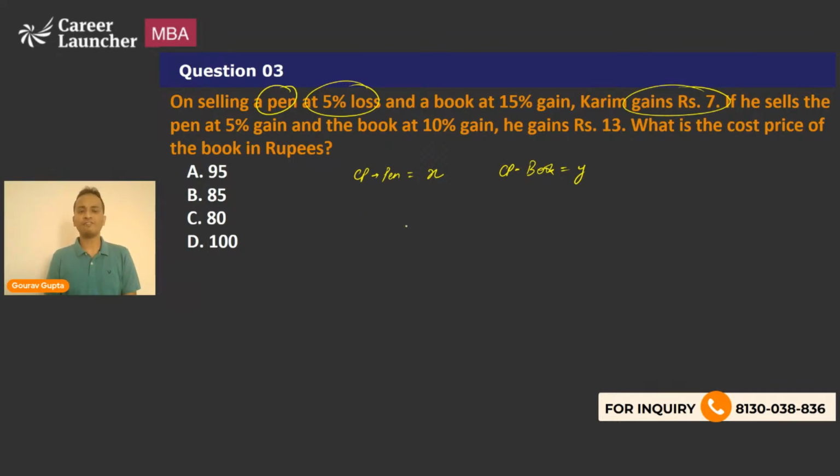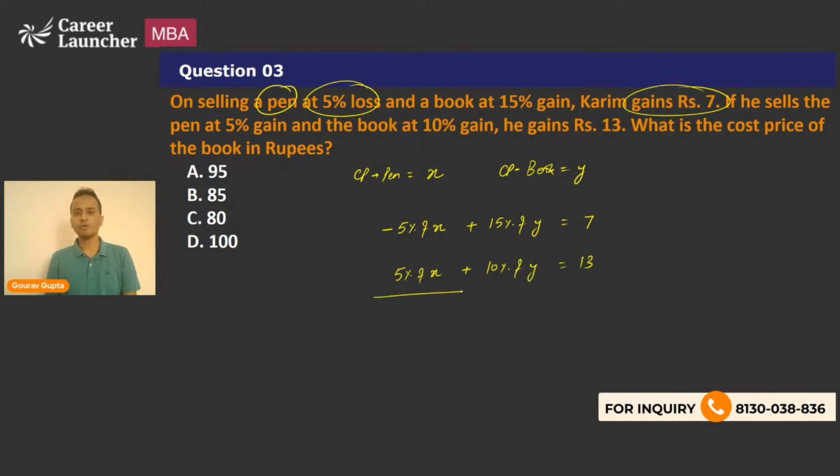Now on pen, we have a 5% loss. So it will be a gain of negative 5 percentage of x. Now on book, there is a gain, so plus 15 percentage of y, and that should be equal to 7. This is the first equation, right? Now the second equation, if he sells the pen at 5% gain, so plus 5 percentage of x plus 10 percentage of y is equal to 13.